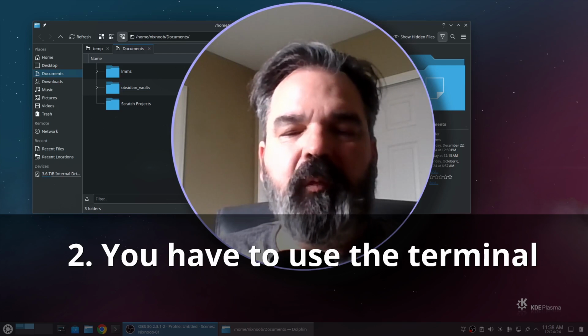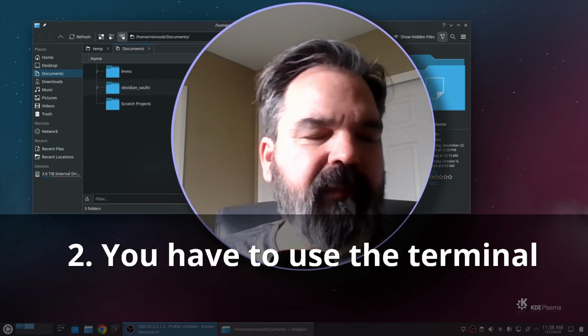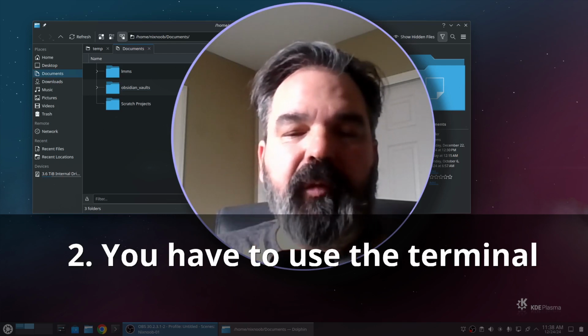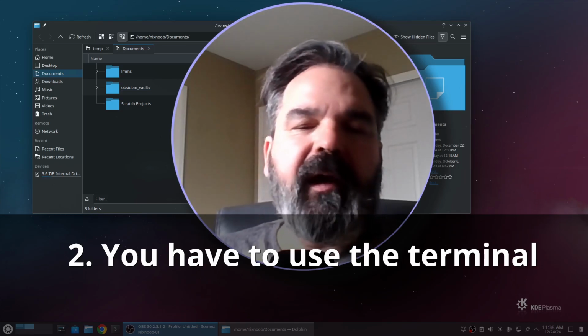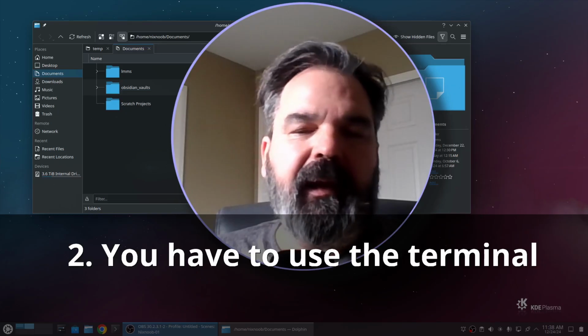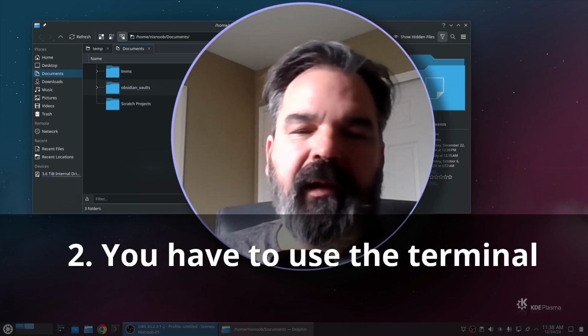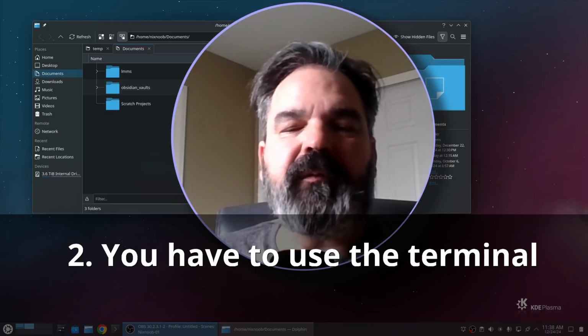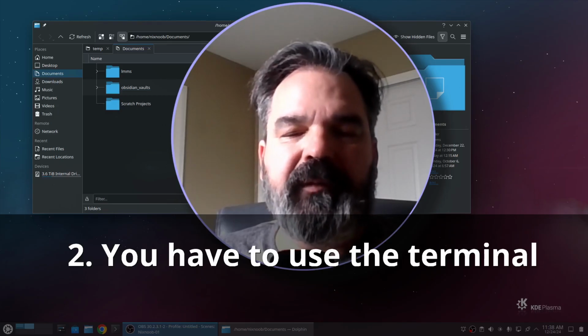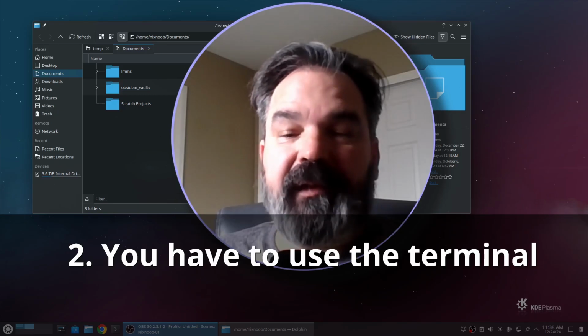The terminal is why Linux is used for most servers, because you can shell into a remote computer without having to have a GUI desktop and install software, edit config files. Everything that you could possibly need to do, you can do from the terminal, and that is a plus.